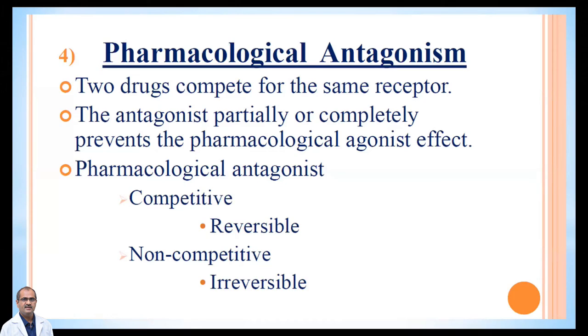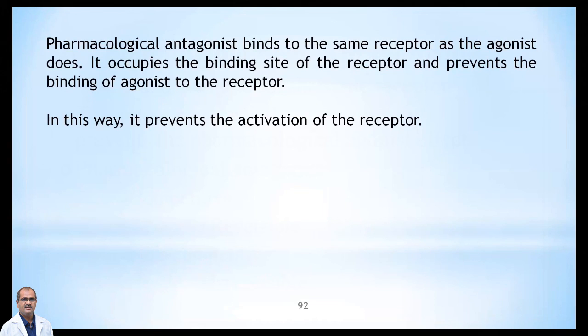Pharmacological antagonism is of competitive and non-competitive types. It occurs on the same receptor, maybe a cholinergic receptor, adrenergic receptor, GABA receptor, or many others. They are competing for the same type of receptors. So competitive is reversible, whereas non-competitive is irreversible. We will see what these competitive and non-competitive types are.